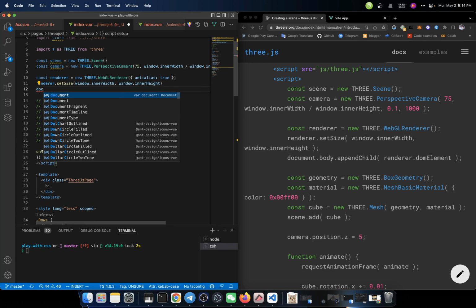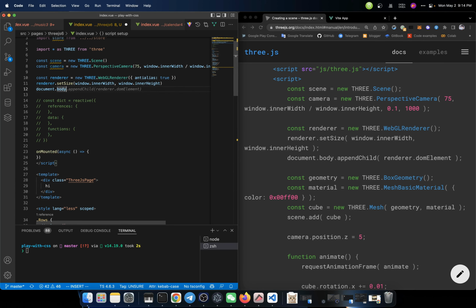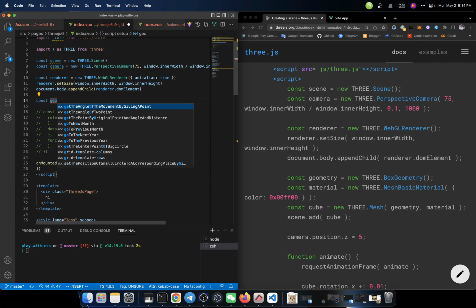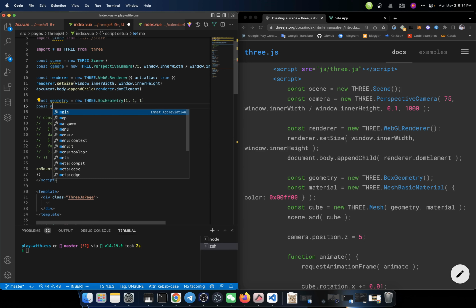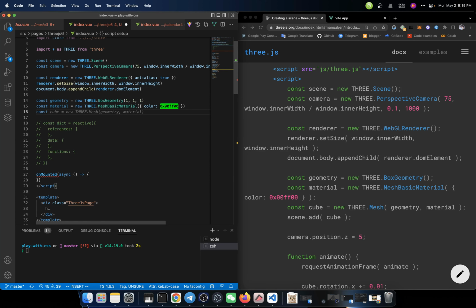And then we need to put that element right beneath the body tag. After that, we should have the geometry equal to a box, and then the material on that box should have a color. Then we should create that cube with the mesh, which is an interface of that object. Then we need to add that object, the box, to the scene.